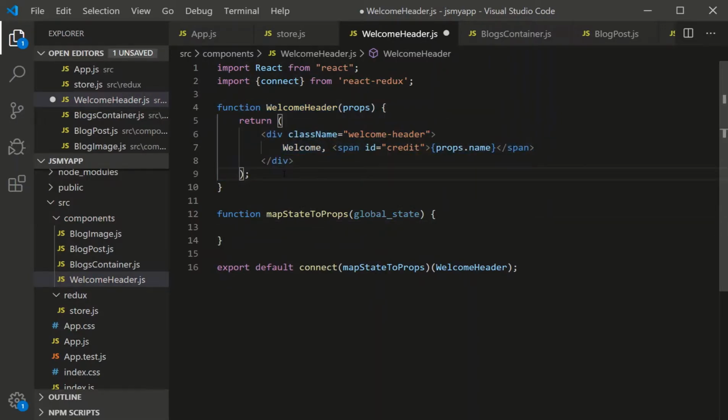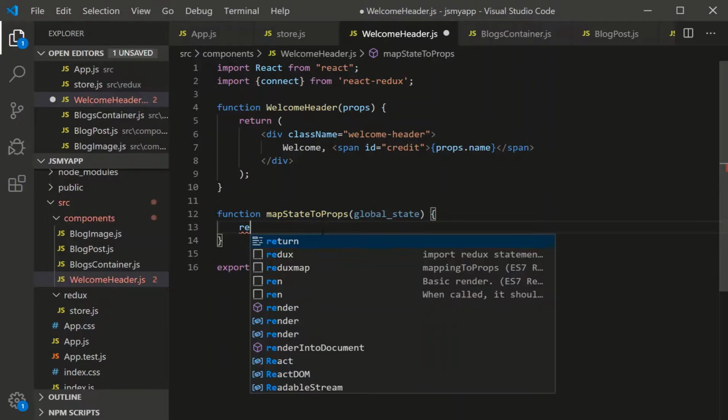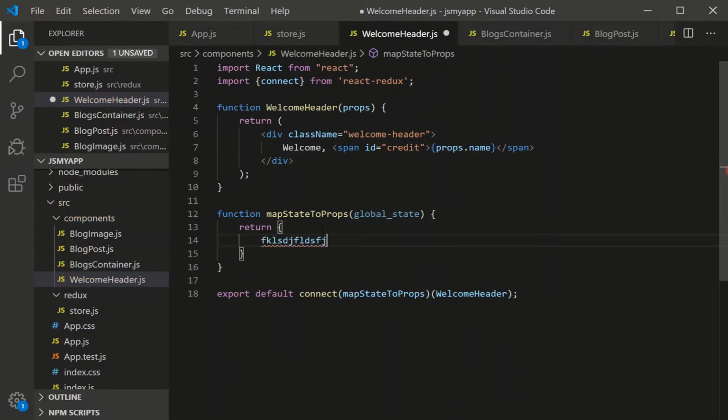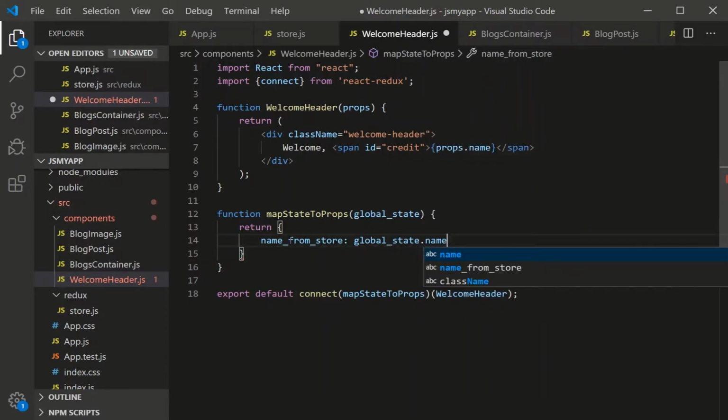So how do we do it? Well, map state to props, this first argument here, expects you to return an object. And the keys to that object right here, they're what you want to call the data within the local state. So we're going to call the name that we're going to get from the global state, excuse me, we're going to call it name from store. The value is obviously the actual global state. So we're going to say global_state, and we're going to take the name from the global state.